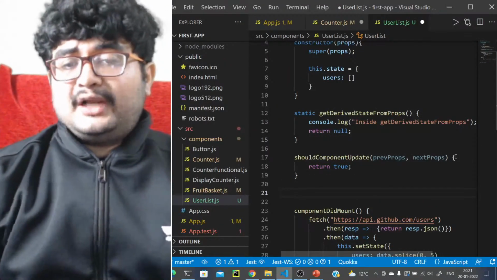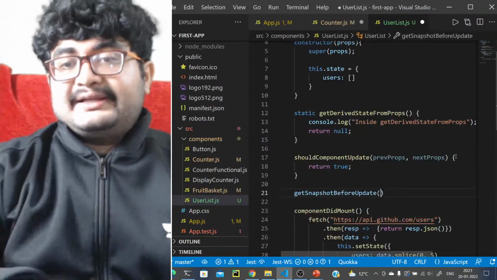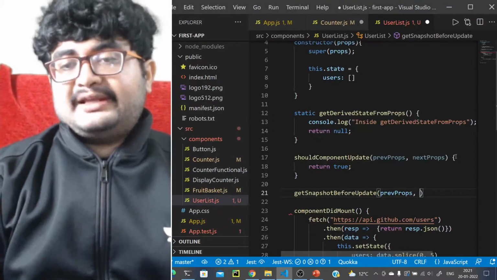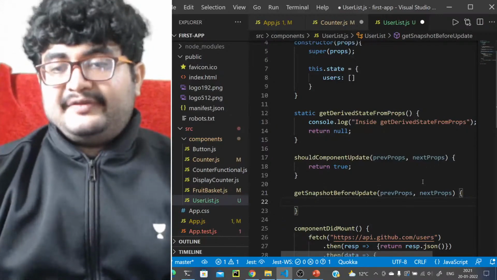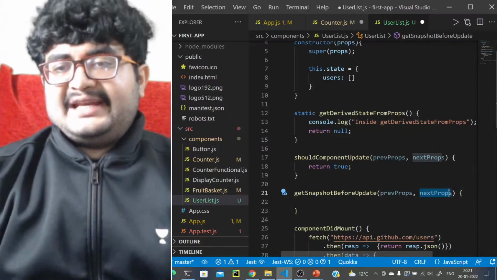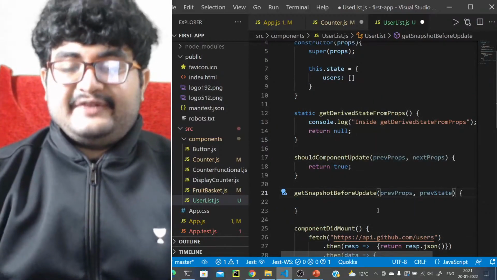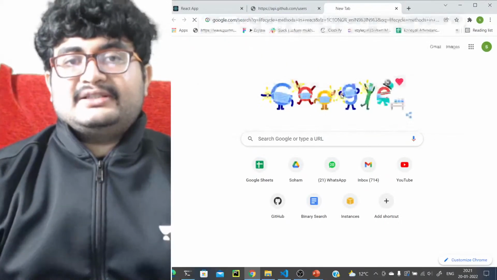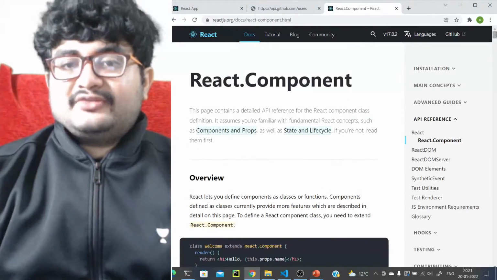After that we will call render. After that we'll call getSnapshotBeforeUpdate. It will have the previous props, maybe next props or something, or maybe it receives the previous state. We can actually look into the definitions for each of them. Let's just maybe look into the definition. So lifecycle methods in React. Let's just go through this. We can look into the definitions for each of them.